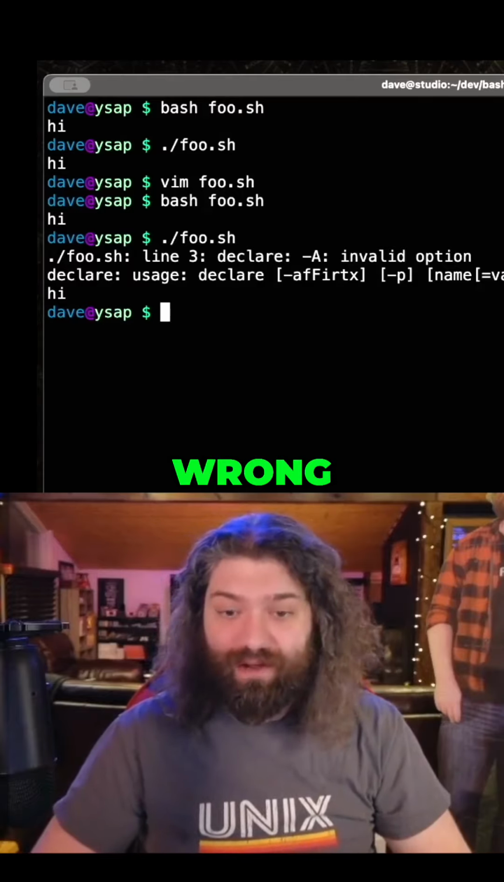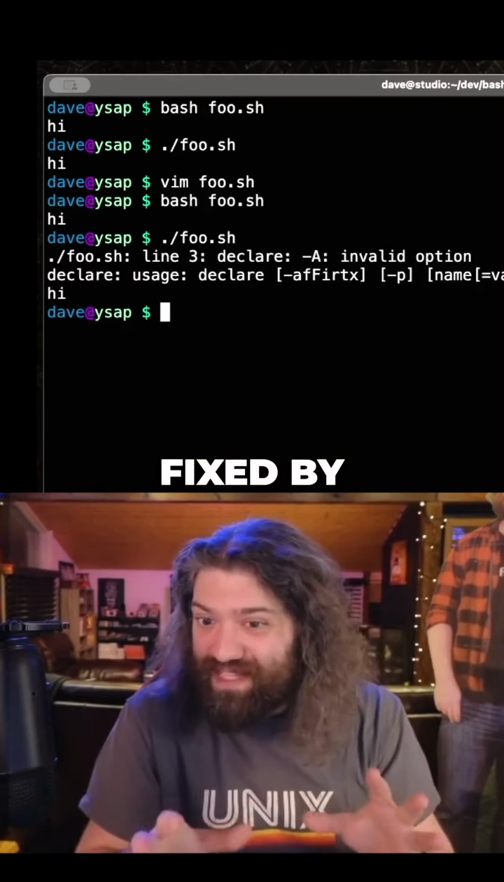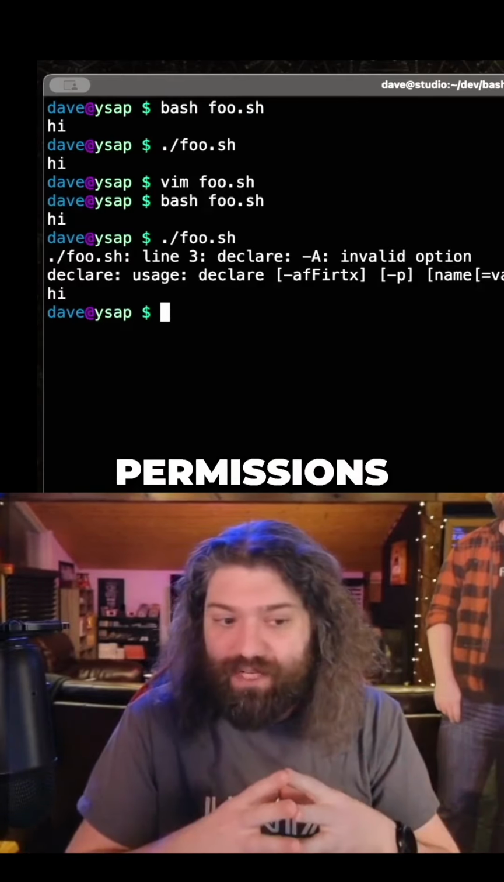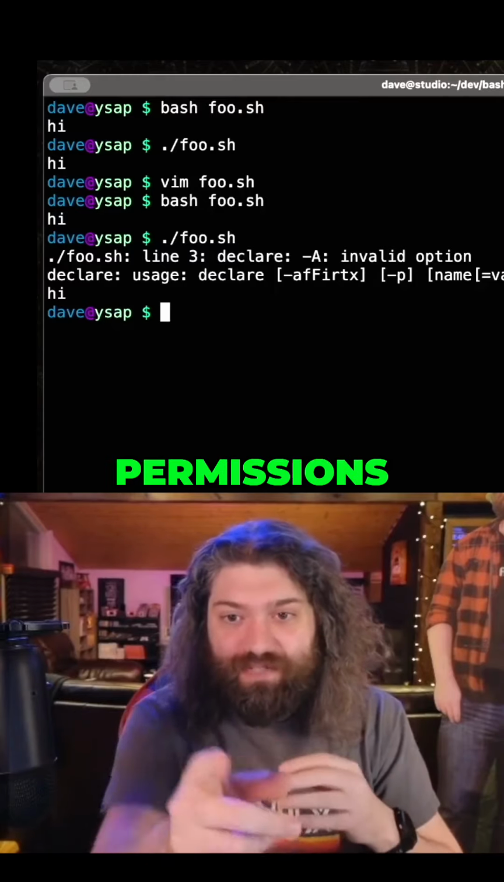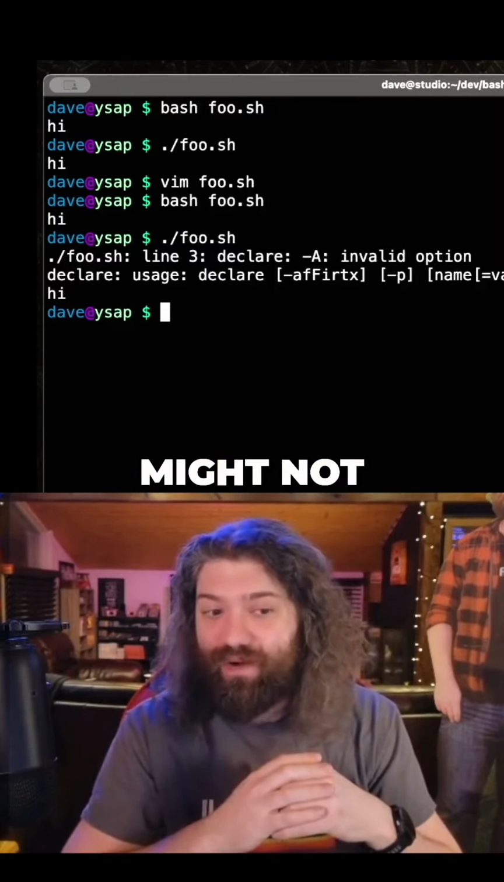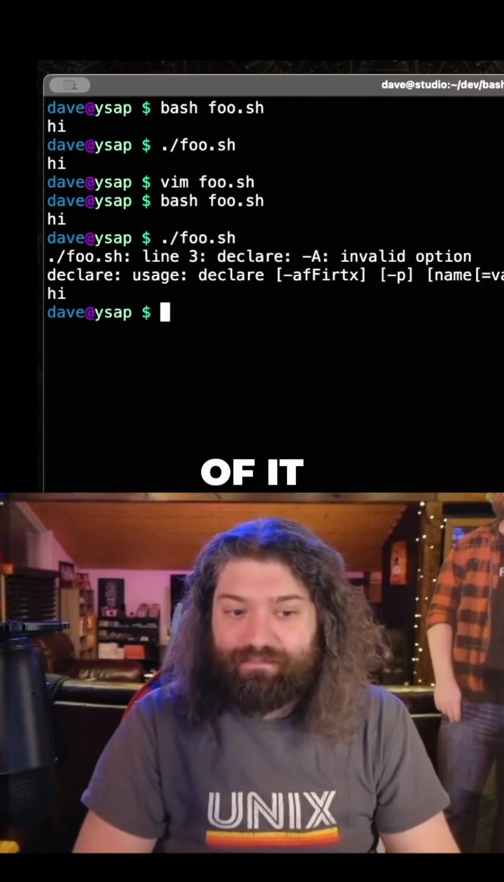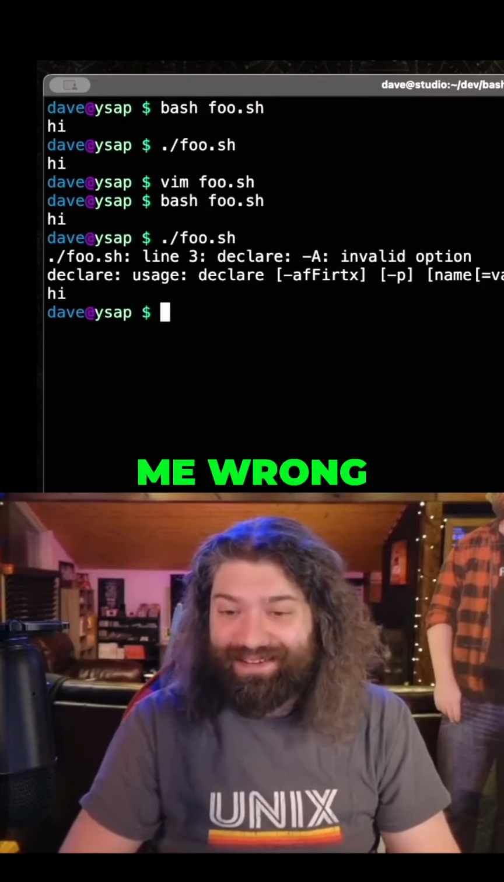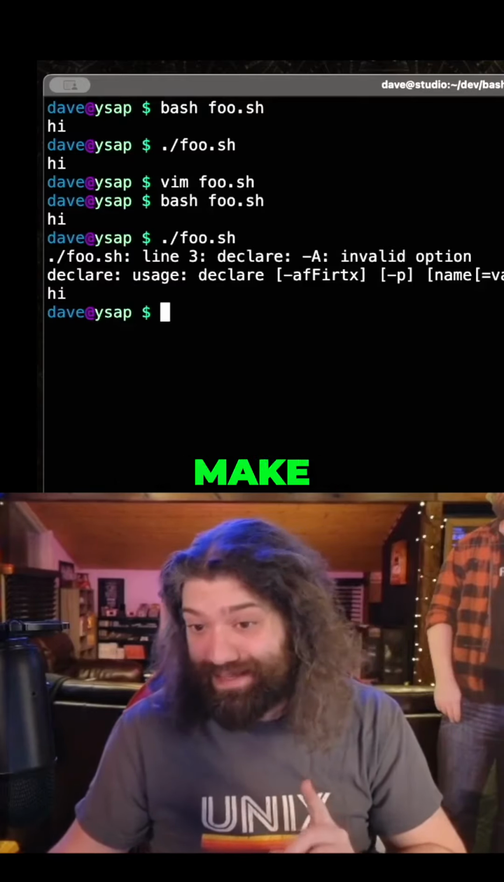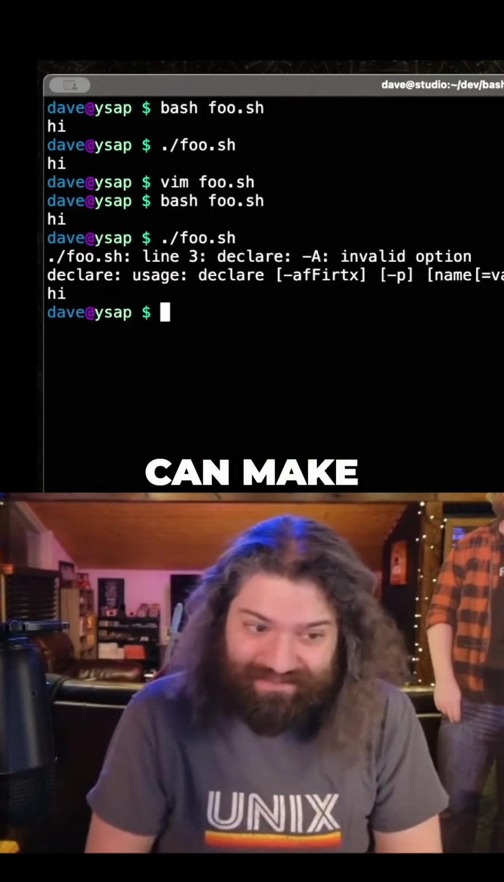So don't get me wrong. This wasn't fixed by permissions. It was actually masked by permissions. But not knowing permissions will get you into these situations and you might not know how to get yourself out of it. So yeah, don't get me wrong. Permissions might be boring, but I can make them fun. I promise you I can make them fun.